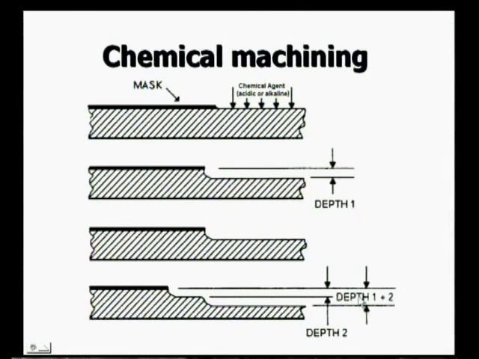And here this is depth 1 and another depth. That is, I have to go for more depth here compared to here. In such a case, I will take it up to here, then again from here I want more. So I will submerge this particular piece from here only for some more time. That means the workpiece will be raised, so that it can be exposed for more time, so that we can find the metal removal here.